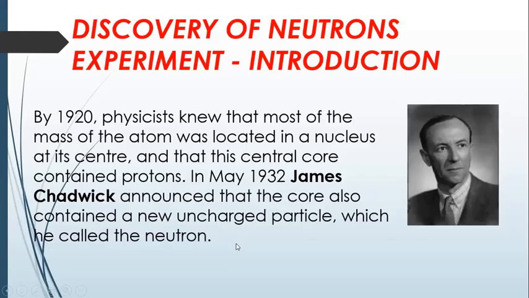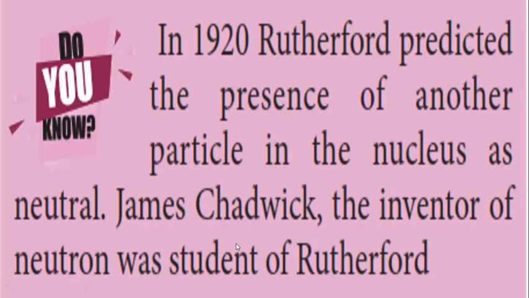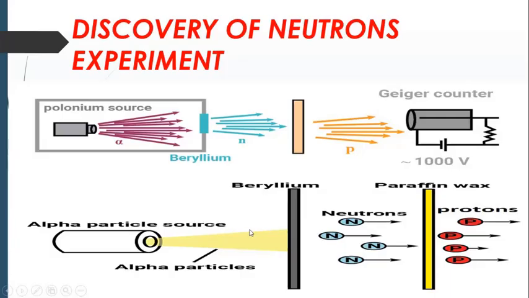Now, what is the fact about the neutron? When the nucleus was found by Rutherford, he predicted that there is another particle in the nucleus. As the charge is neutral, later James Chadwick discovered it. He was a student of Rutherford. So who discovered the neutral particle, neutron? It is James Chadwick. Now we'll go to the experiment.